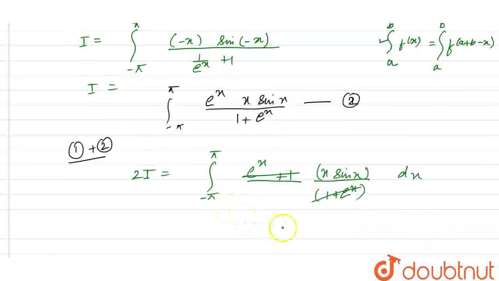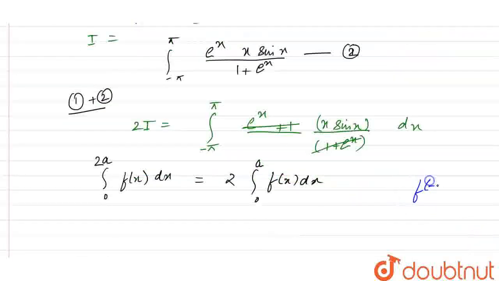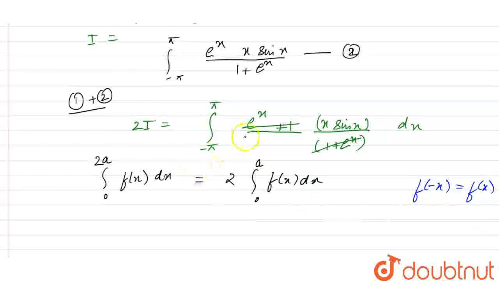So we have the property: the integral from minus a to a of f of x dx can be written as 2 times the integral from 0 to a of f of x dx if f of minus x is equal to f of x, that means the function is even. Let us check for this.